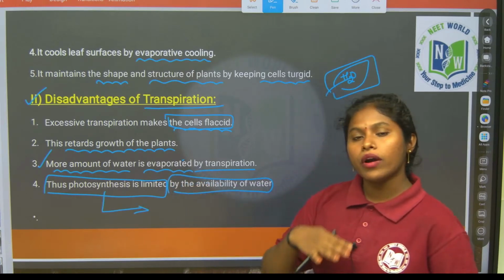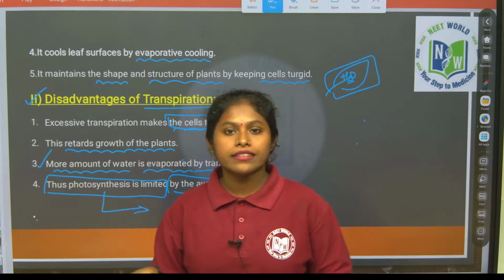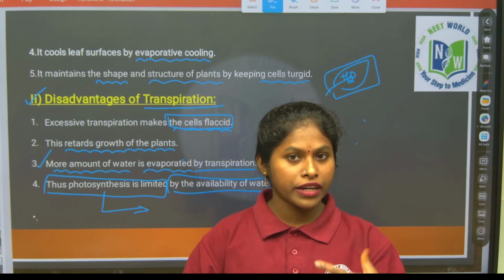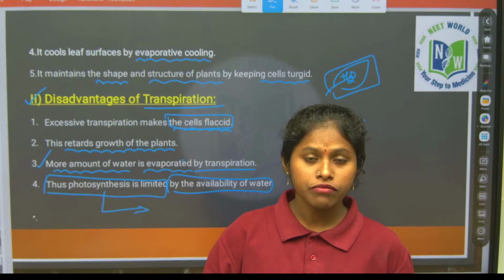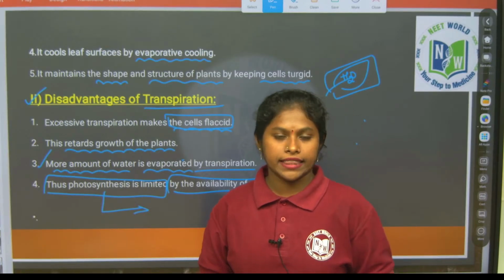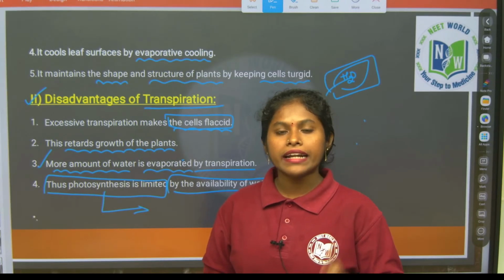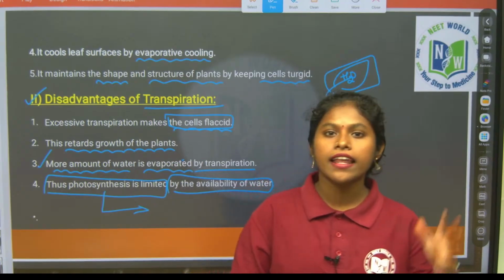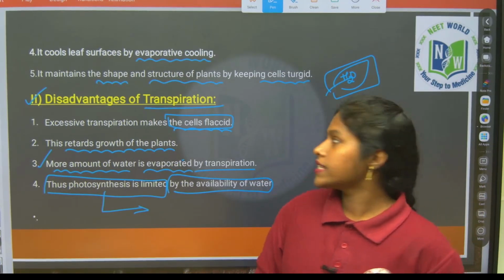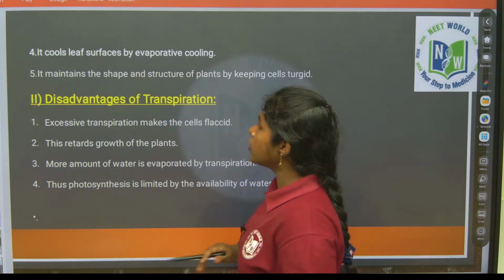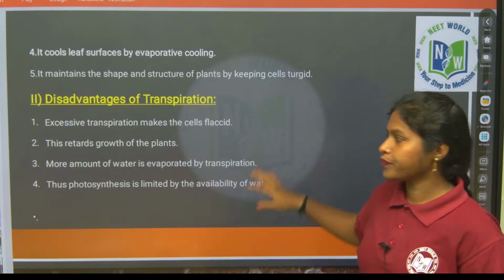So in water deficient areas, when the excessive transpiration rate increases, what will happen? The plant leads to death. That is why transpiration is considered a necessary evil. So this is a very important question, students, and it is quite easy also.